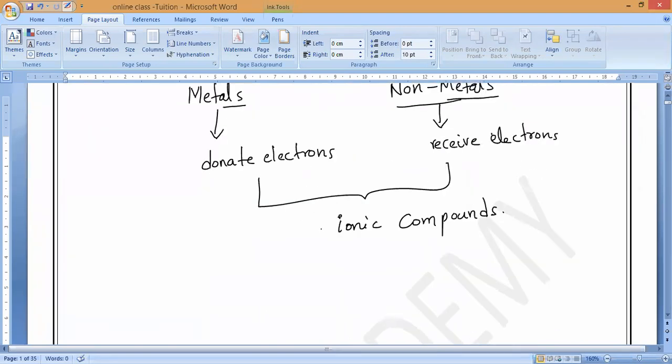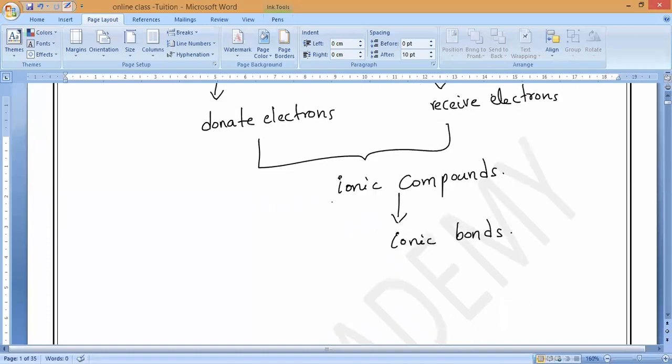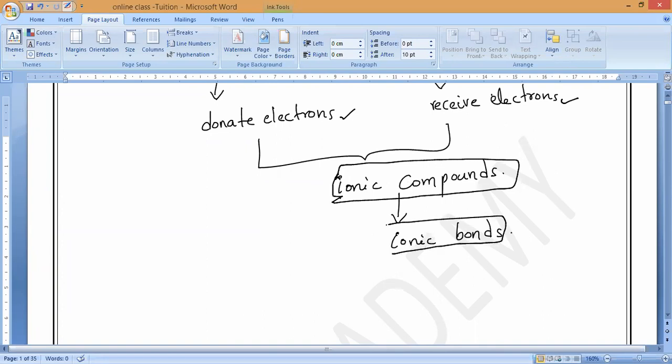The bonds present between the atoms of these ionic compounds are called ionic bonds. So the metal plus non-metal will react together by donating electrons and receiving electrons. That compound is called an ionic compound, and the bonds present between the atoms are called ionic bonds.